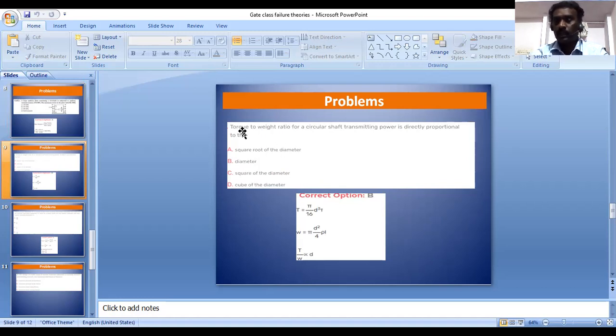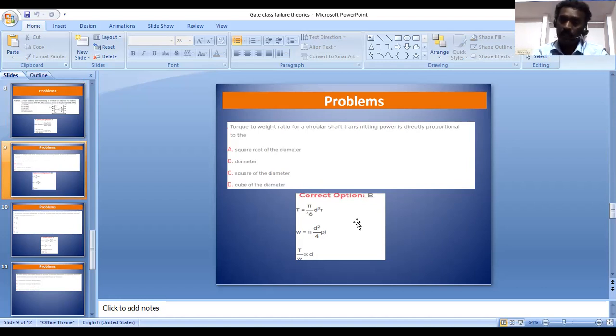We know the formula for torque of a shaft, T equals pi by 16 times tau times d cube. For the weight, W equals pi by 4 d square into L into density. Normally weight equals volume into density, so you can calculate the volume of this shaft from the formula pi by 4 d square L.